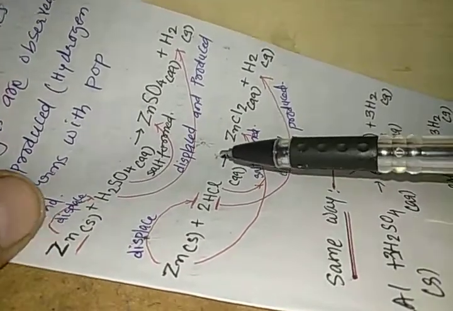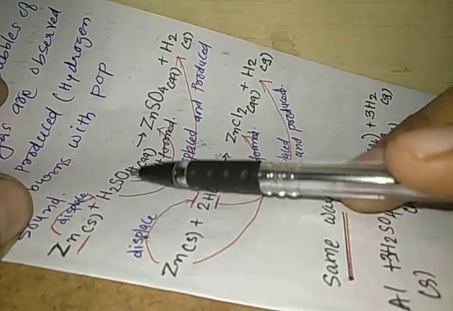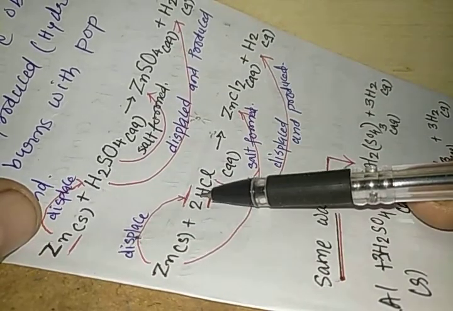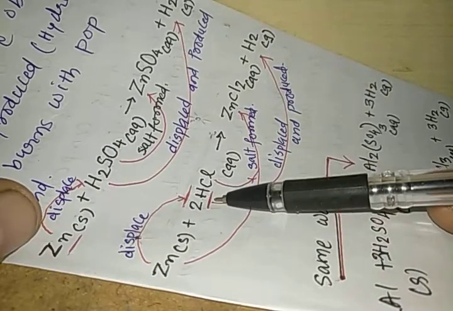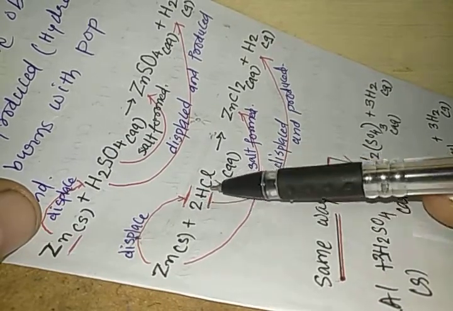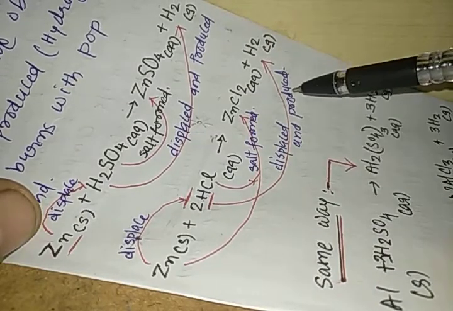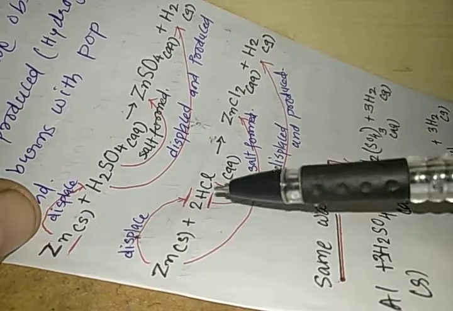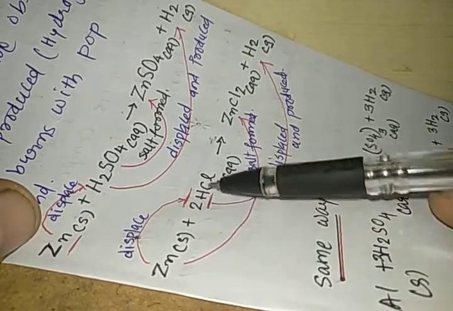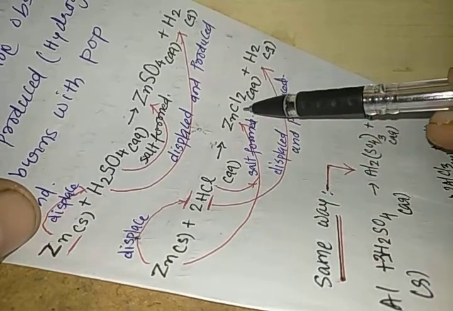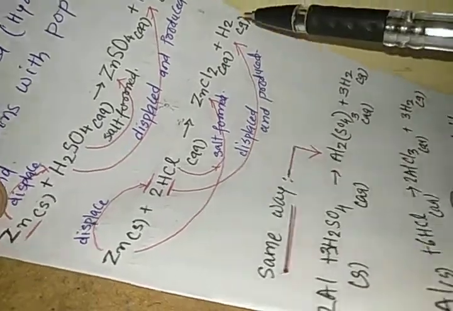Same thing happens if, instead of sulfuric acid, we take hydrochloric acid. So you can easily understand, in hydrochloric acid we have hydrogen and chlorine. So zinc displaces this hydrogen from hydrochloric acid. So two hydrogen atoms turn into H2 gas. So hydrogen is being displaced and produced as a gas. At the same time, zinc combines with two atoms of chlorine and forms a salt. So salt is formed, and this salt is ZnCl2, zinc chloride aqueous.